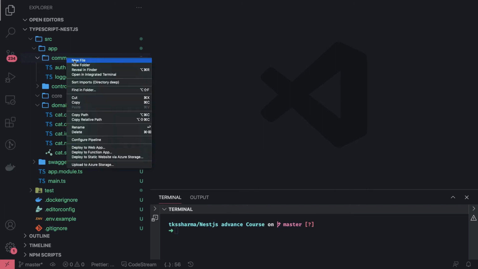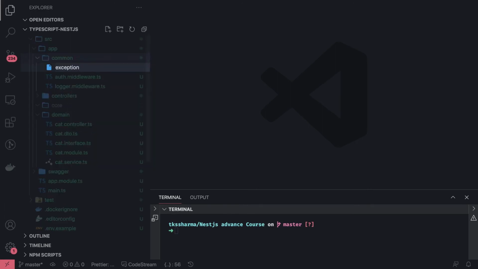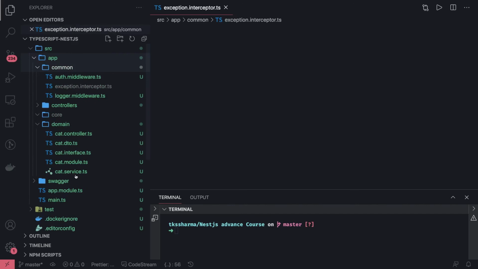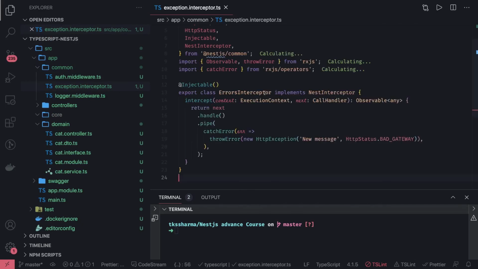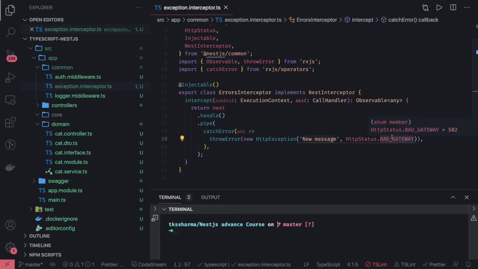So let's say create exception interceptor .ts. Okay, and I will just use the existing code provided by NestJS documentation, so that we can just update the exception message which we are getting. So if there is an exception we are getting that is not handled, then you can actually rewrite the message and send the custom code, like bad gateway we are sending.